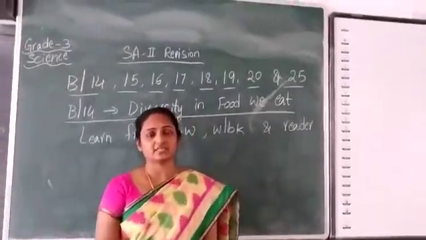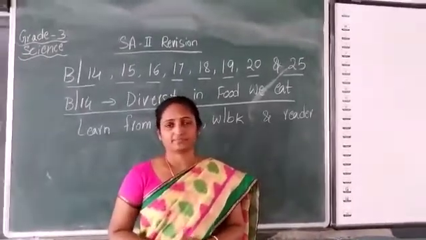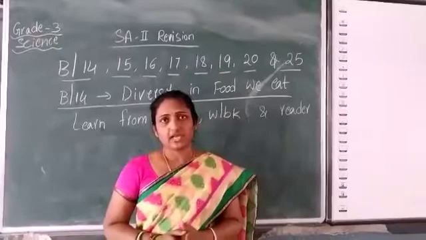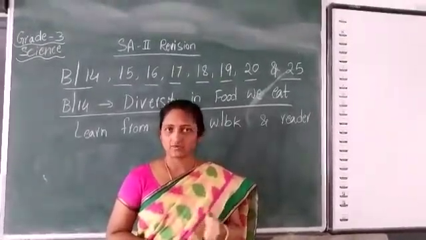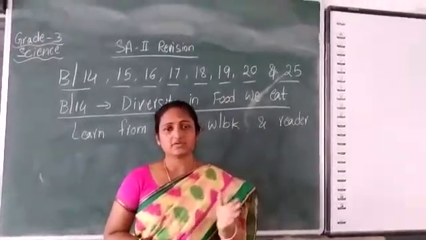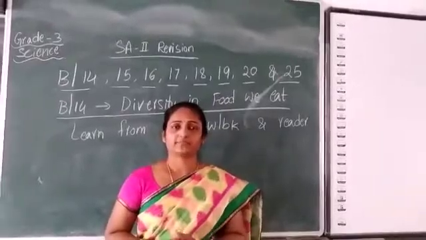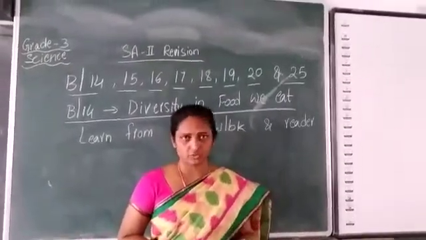This is grade 3 science class. We have completed our summative assessment exam, and for that we have taken 8 blocks from our portion. We have completed 16 blocks in our portion. In that, we have learned 8 blocks for summative assessment 1. So the remaining blocks we are going to revise for summative assessment 2, children.